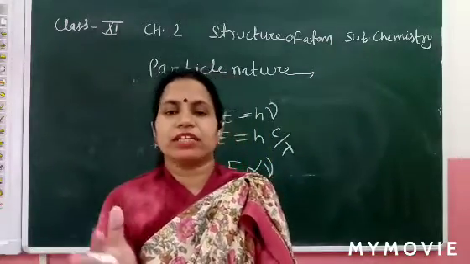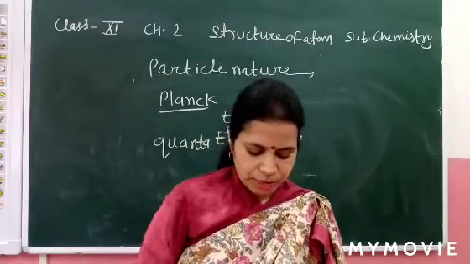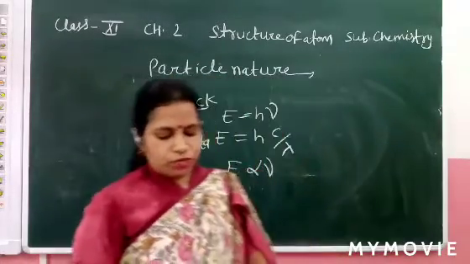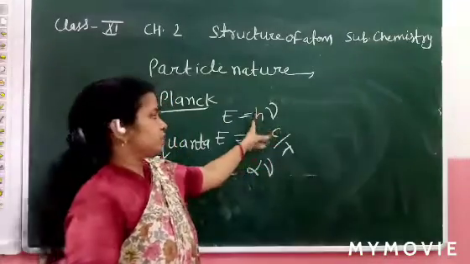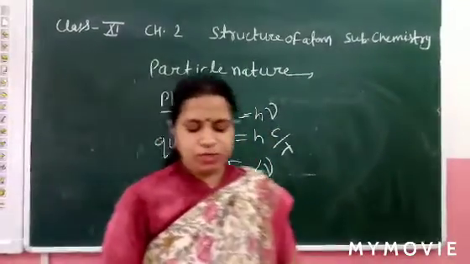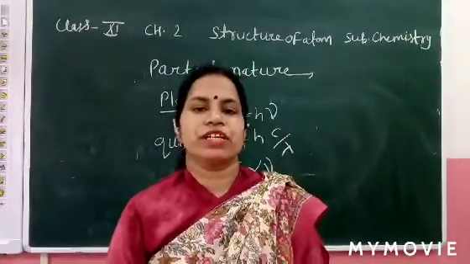The photoelectric effect is explained by the Planck equation. And what is the Planck equation? E equal to h mu. What is h? h is the Planck constant, and what is mu? Mu is the frequency. Now it's enough for today's class.